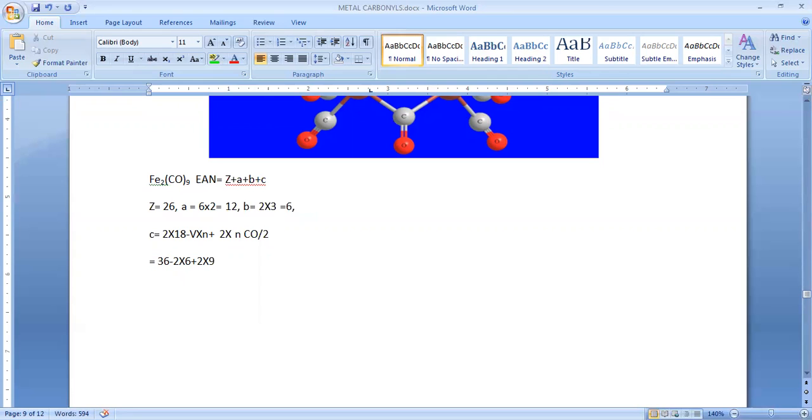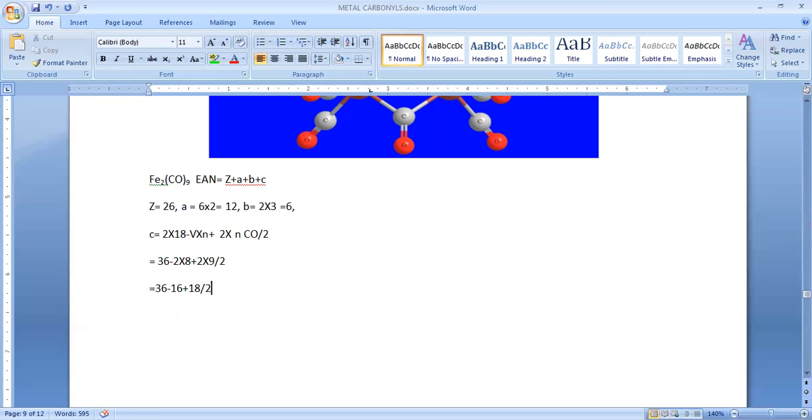9. So divided by 2. So again, how much will we get? 36 minus 2 6 are 12. 12 plus this, how much? 18. Sorry, this is 8, not 6. Why? Because 3 into 6, 4 is 2. 8 2 is 16, plus 18, divided by 2.